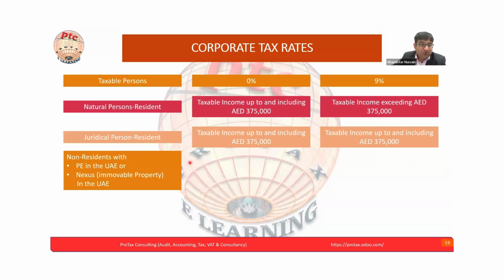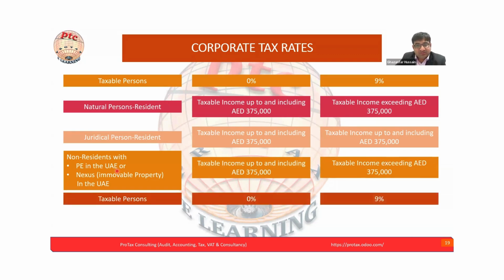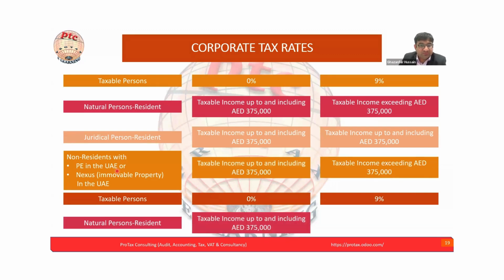Non-resident with a PE in the UAE, or nexus, or immovable property in the UAE. Here we already discussed what a PE is, because even a non-resident person who does not have a company here is still taxable, at the same corporate tax rates. A taxable person may be 0 rated or 9% in the case of a free zone. And natural person. This is the